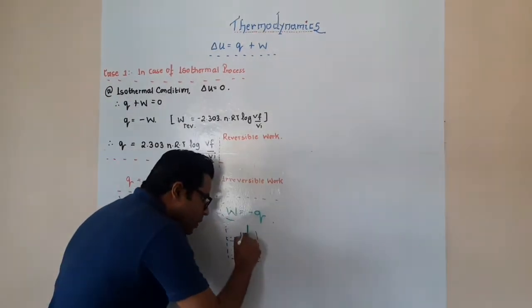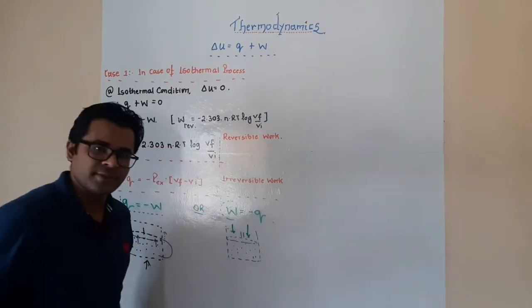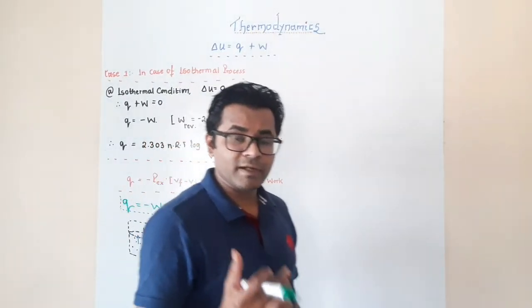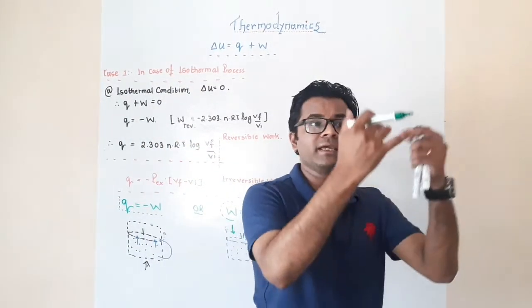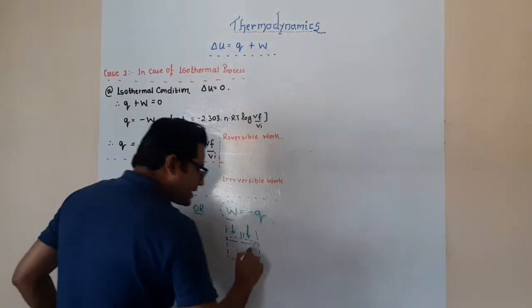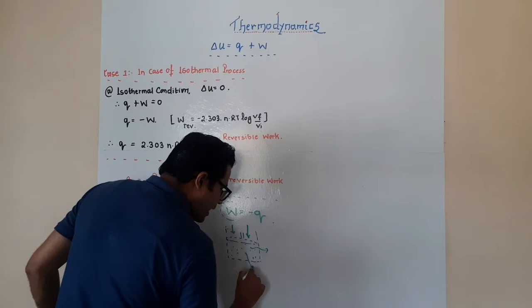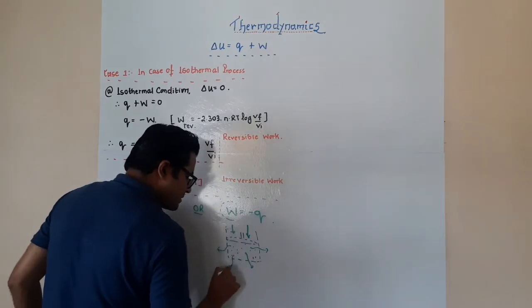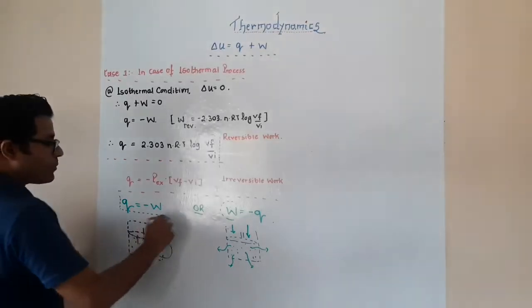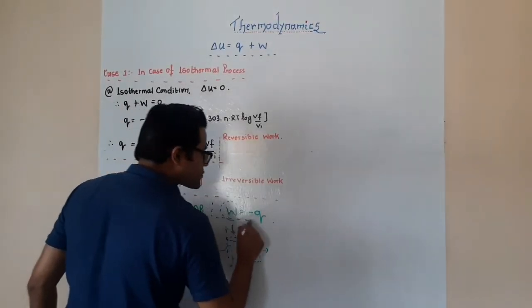If we are going to work on a system by pressurizing this, what it says is minus Q. What is the meaning of minus Q? It refers that the heat is going to be liberated. That means the system loses heat. That time heat is going to come out of this particular system. This is how the relation is. Okay, so I hope you have understood these two conditions.